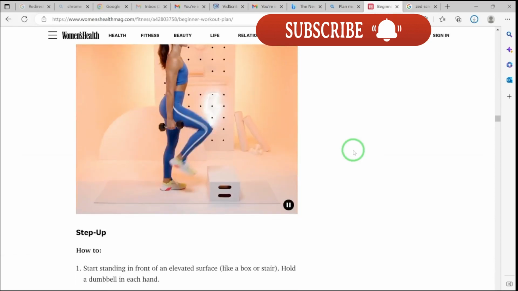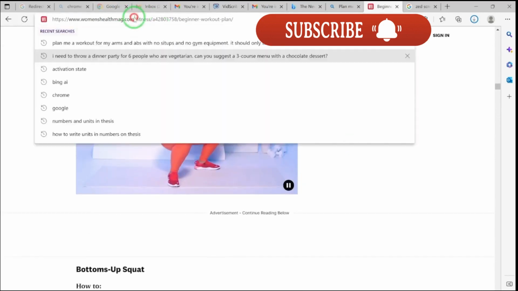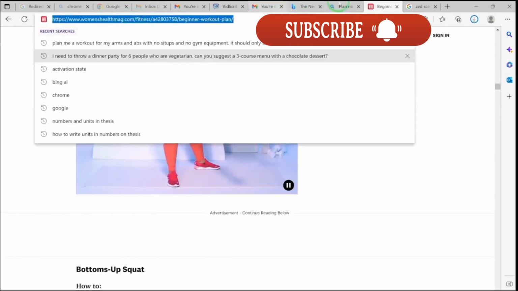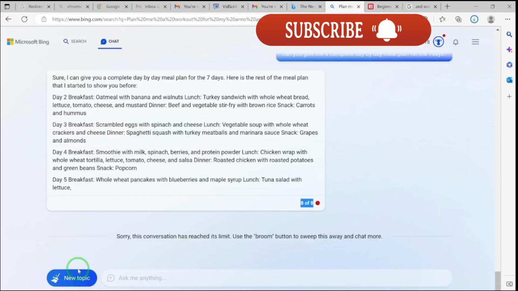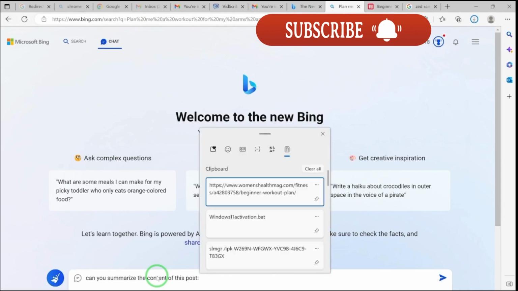But then let me show you the power of this Bing AI. All we need is just to copy this link, and then you come back to our conversation and say, let's start a new topic and ask, can you summarize the content of this blog post? You can see how long the post is. So all I need is just to paste the link.